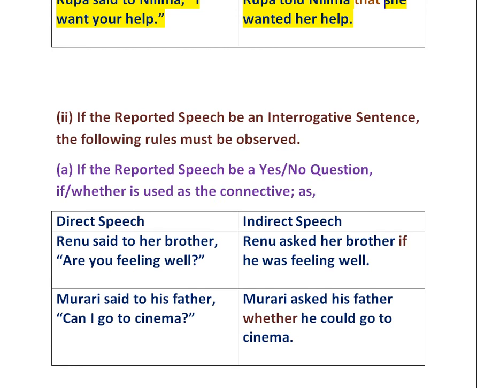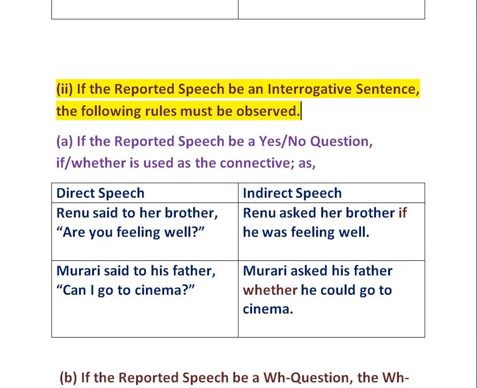Next rule is if the reported speech be an interrogative sentence, the following rules must be observed. The first rule here is A, if the reported speech be a yes no question, that is, if it begins with a helping verb, then if or whether is used as the connective.